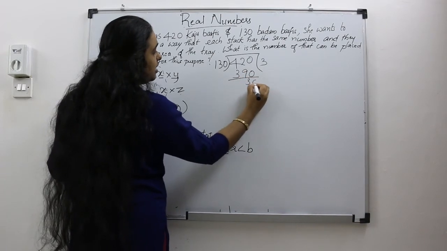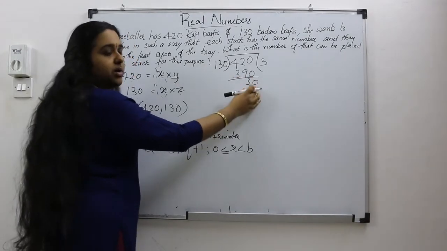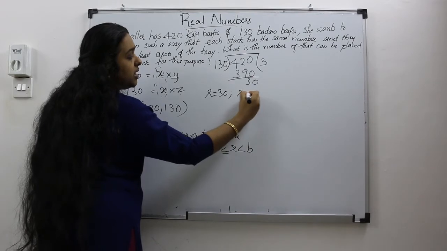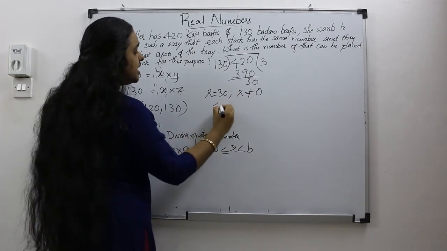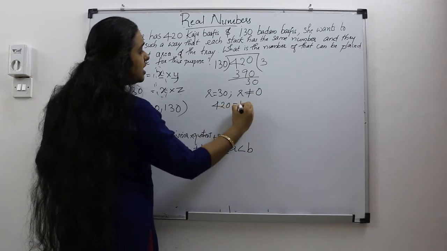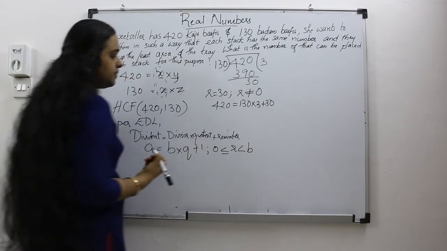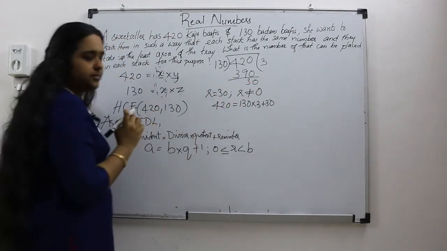I'll get a remainder 30. Here, what's the remainder? Remainder r equals 30, which is not equal to 0. In general form, we write it as 420 equals 130 into 3 plus 30.